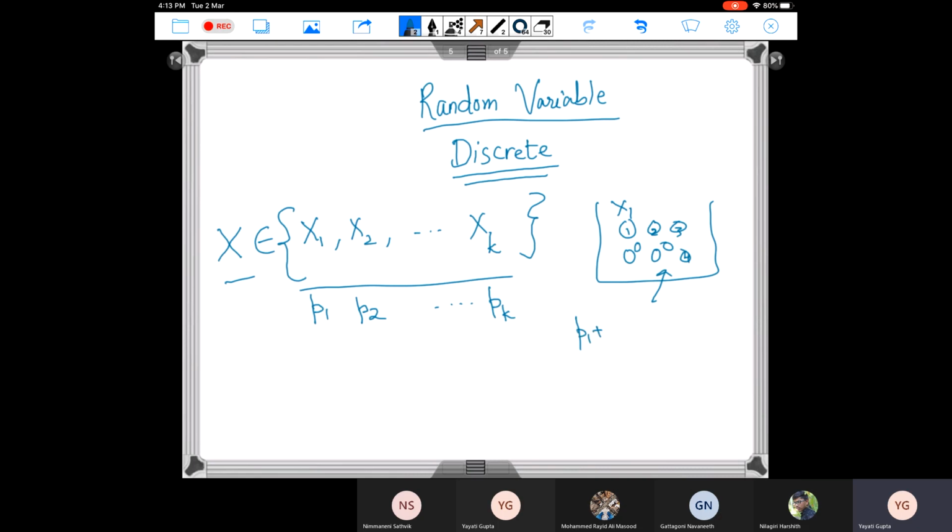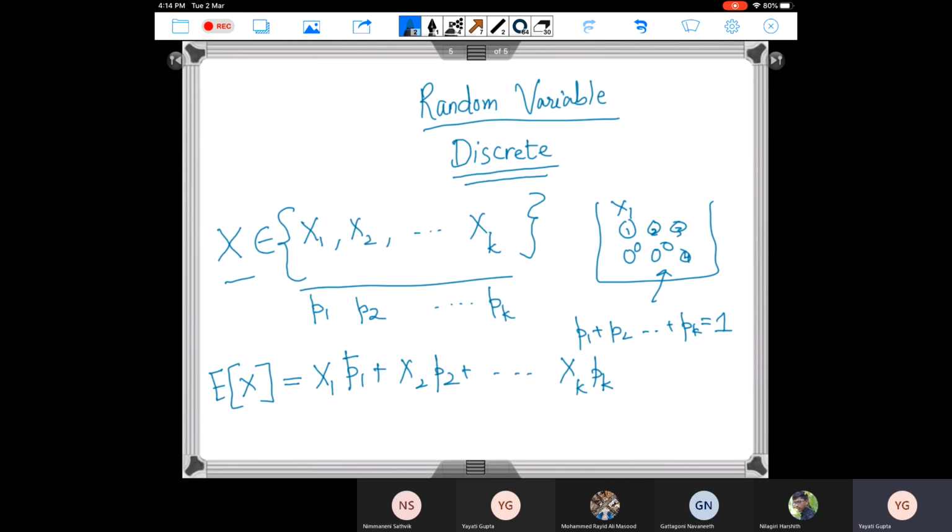So definitely p1 plus p2, so on and so forth up to pk is going to be equal to 1, right? So I say that the expected value of this random variable is, assuming x1 is a numeric value here, x1 into p1 plus x2 into p2 plus x3 into p3, so on and so forth up to xk into pk.